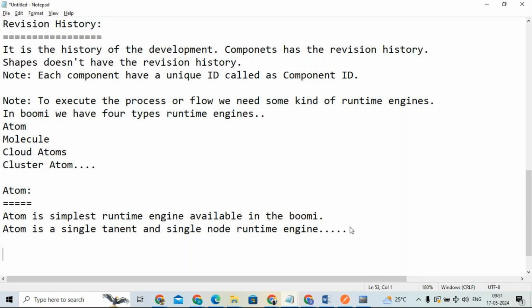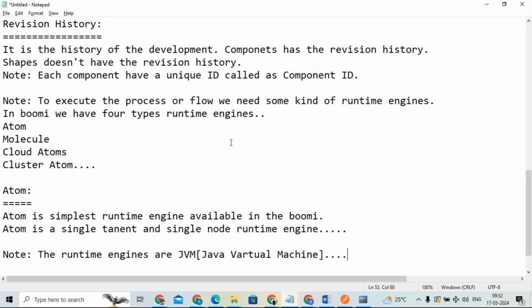All, a very important note: all runtime engines are JVMs. JVM means Java Virtual Machine. Okay, Java, very important, please understand, virtual machine.